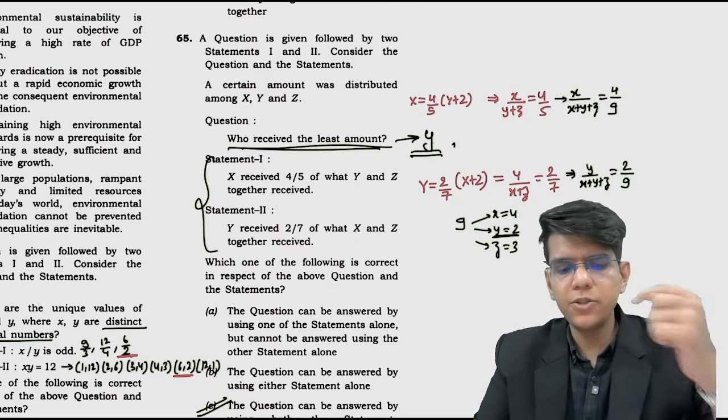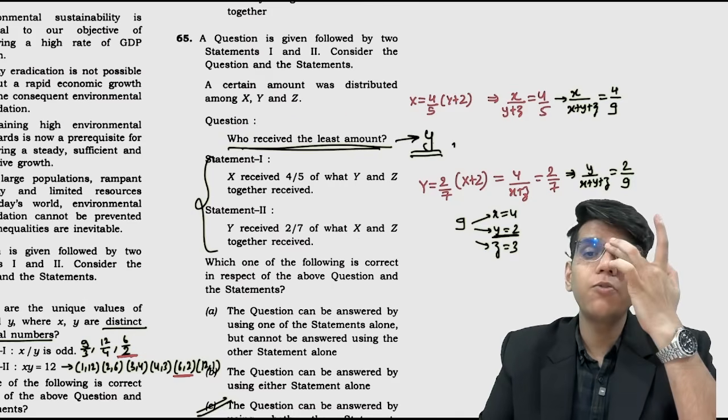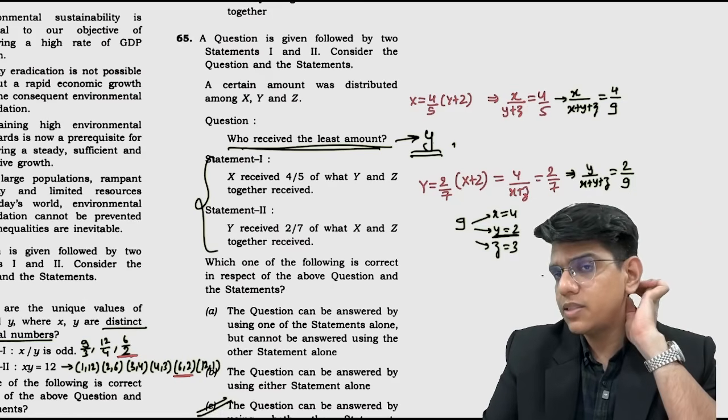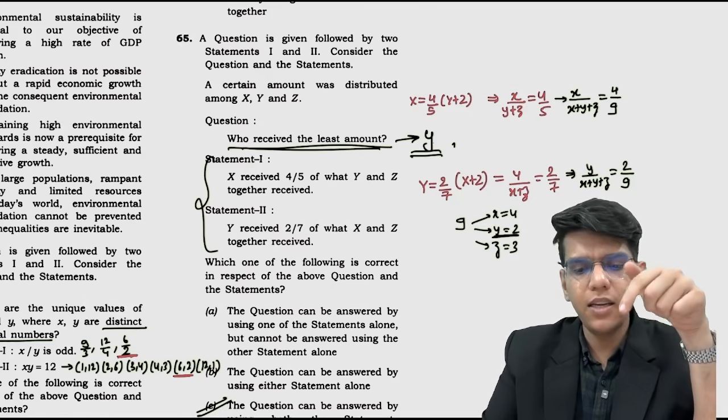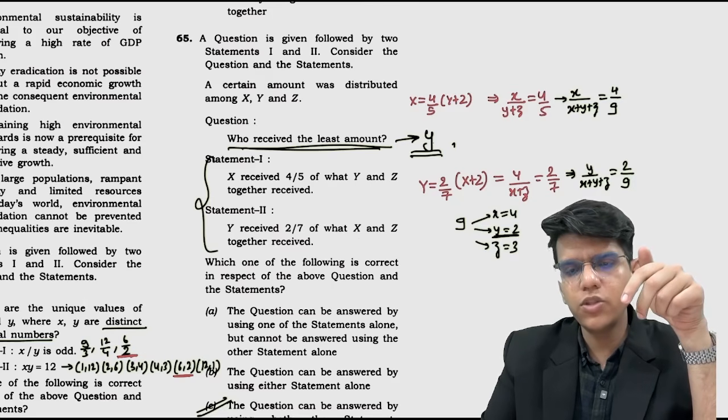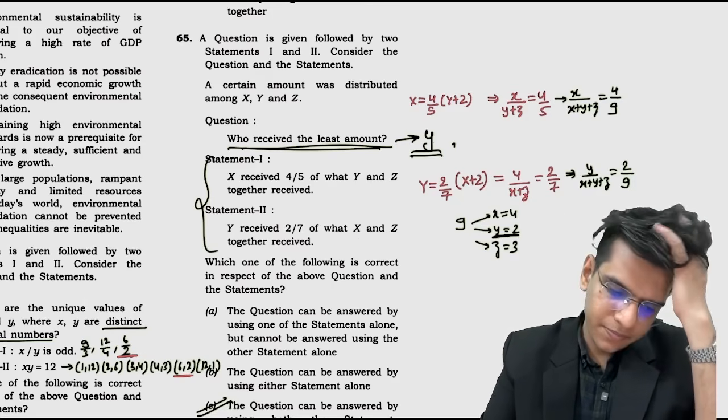ठीक है, these are ratio properties. Suppose x upon y plus z equals 4/5, so you can write x upon x plus y plus z equals 4/9. कैसे, 4 ऐड कर दिया, x is added on the denominator, यहाँ पे भी दोनों जगह y ऐड कर दिया, तो we can get this.